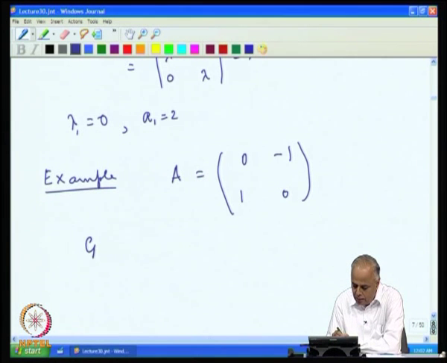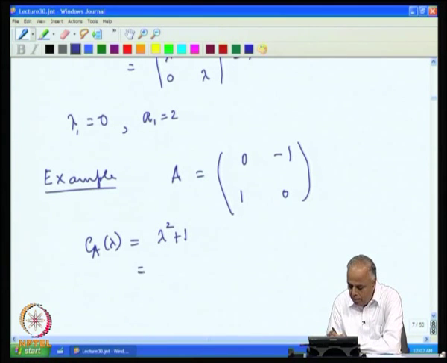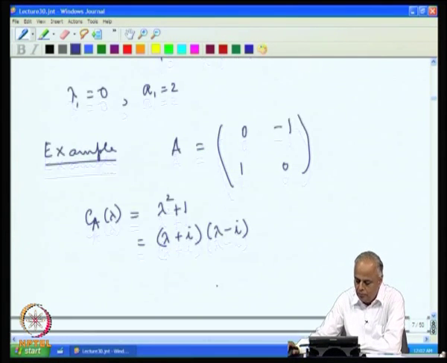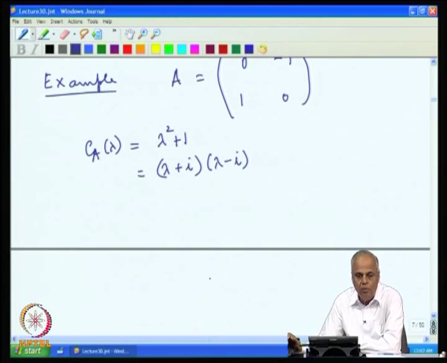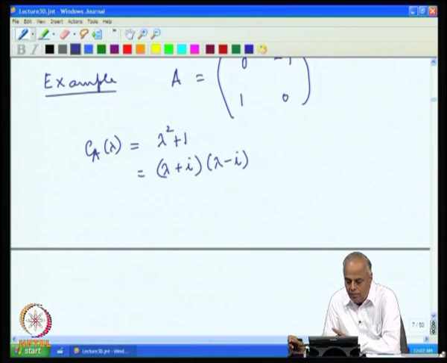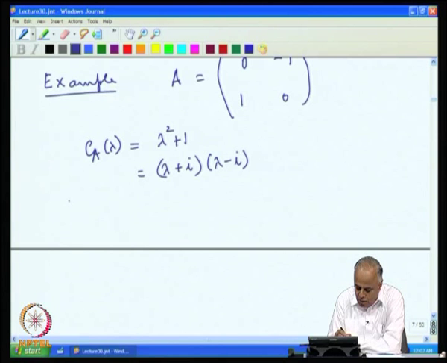Another example, simple again, which we have seen before: [0 -1; 1 0]. The characteristic polynomial, as we saw in the last lecture, is lambda squared plus 1, which can be factored as (lambda plus i) into (lambda minus i). We find now, even though the matrix is real, we end up with complex roots. The two roots are the two eigenvalues i and minus i.